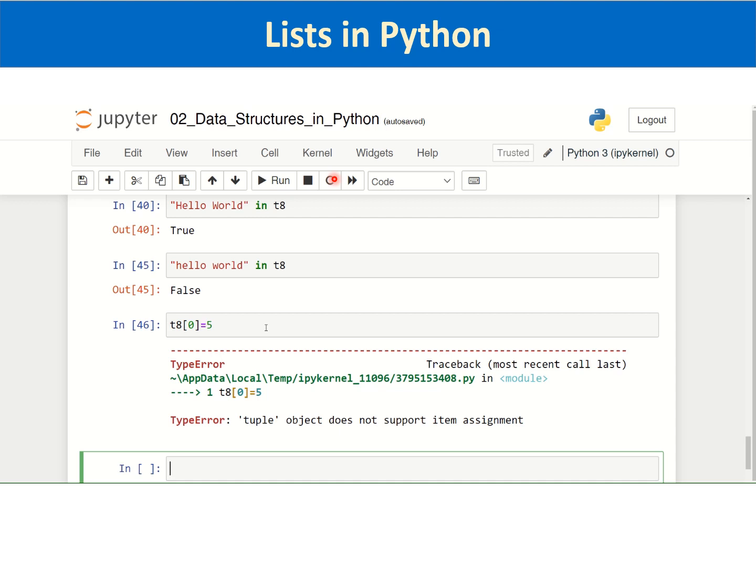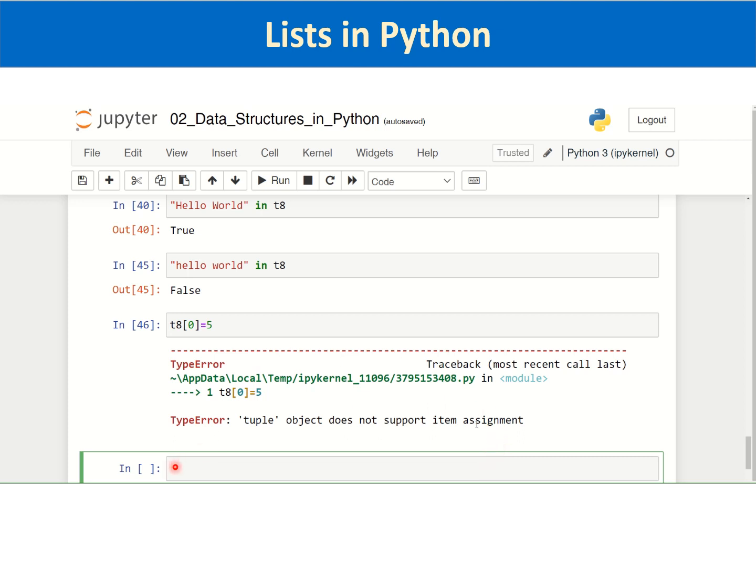It is because tuples are immutable. We will see how to read errors in Python. We will have error handling in Python as part of a different session later. So that is about tuple immutability. And one more thing: even though we said that elements of a tuple can be anything, strings, integers, floats, tuples are immutable, which means they cannot be altered.